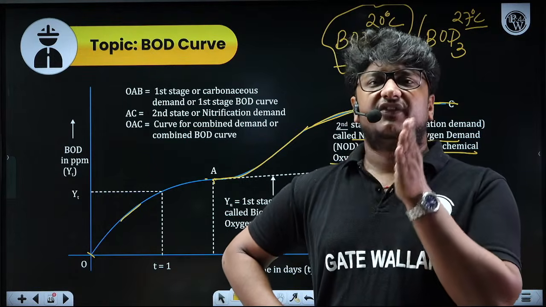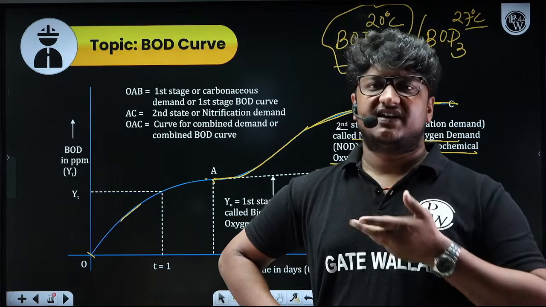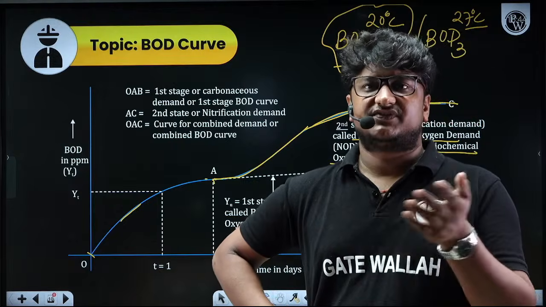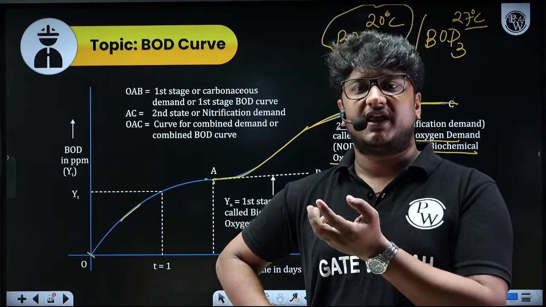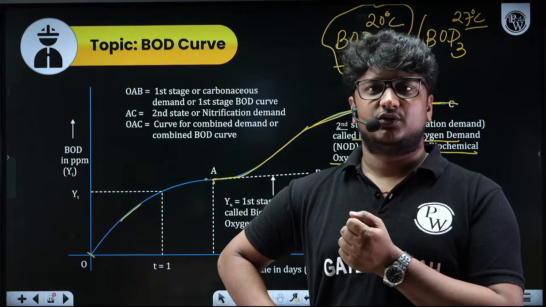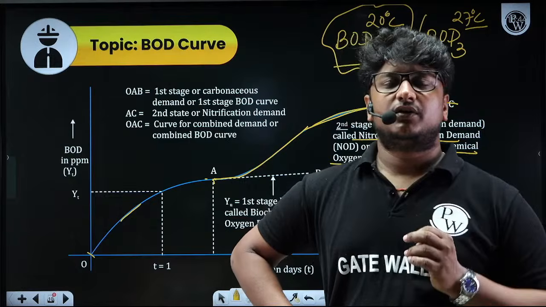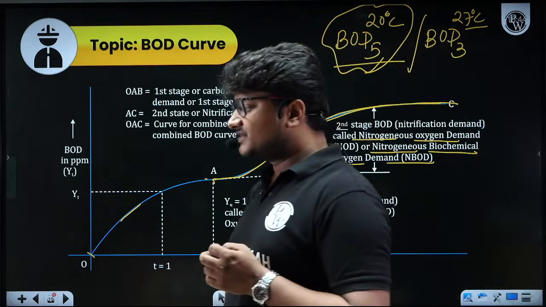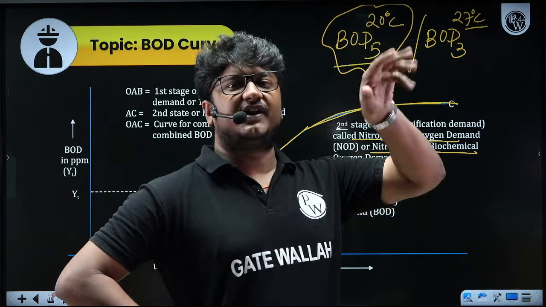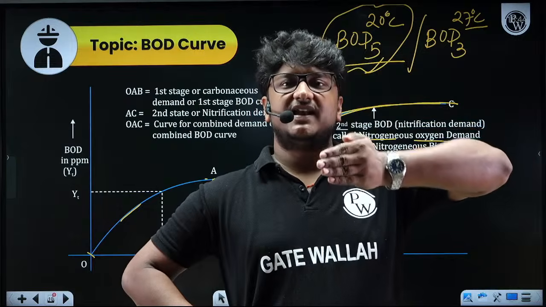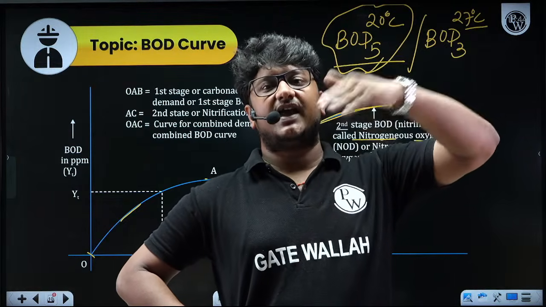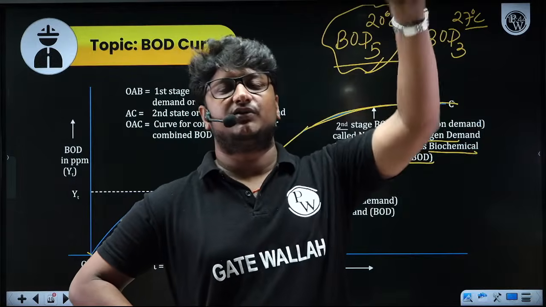More than 5 days of waiting is not advisable, because 5 days for a particular test is already very long. Many of you will not wait 5 days to get a test result, yes or no? So 5 days itself is very long. But why 5 days? Some people say this concept was developed in London, in Britain, where a river stream generally takes 5 days to go into the sea.